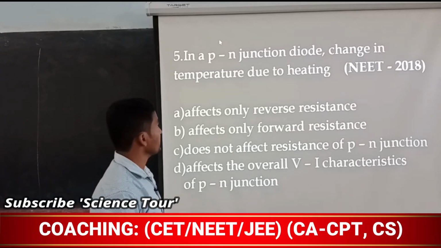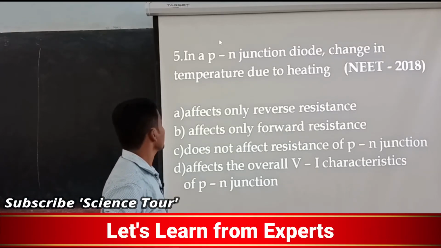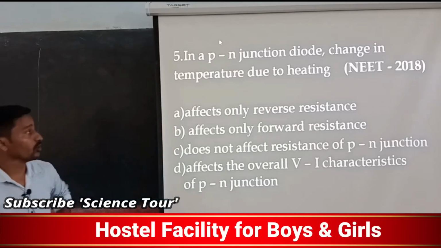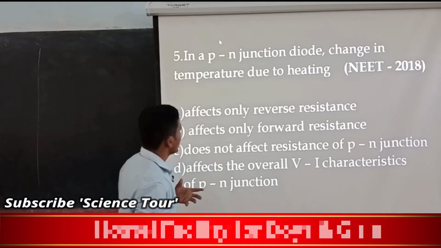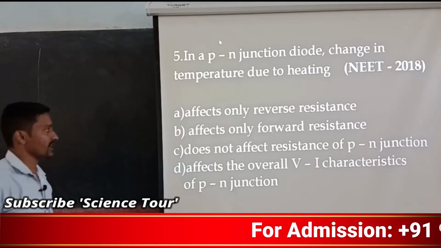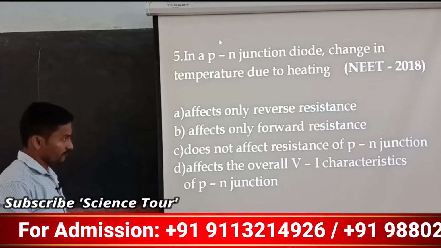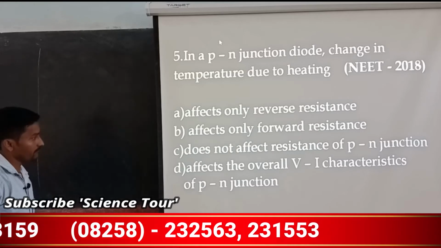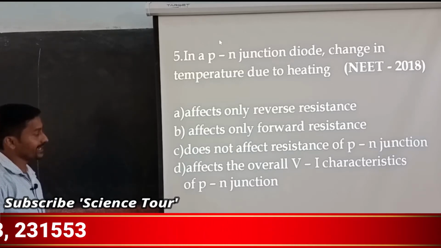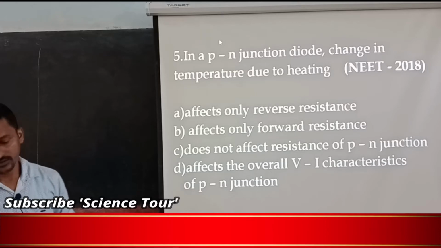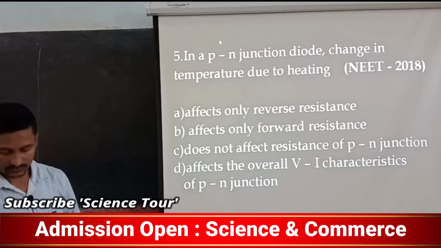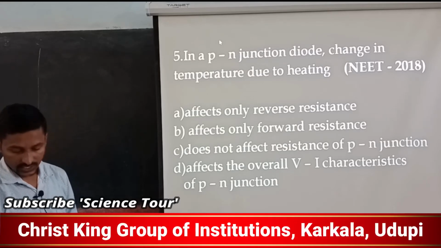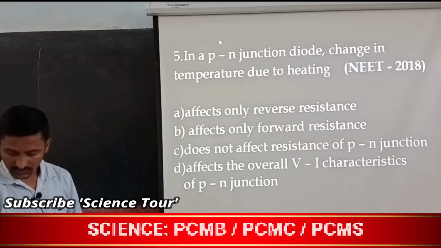In a PN junction diode, change in the temperature due to heating affects only reverse resistance, affects only forward resistance, does not affect resistance of the PN junction, or affects the overall VI characteristics of the PN junction. Now tell me the answer for this question.